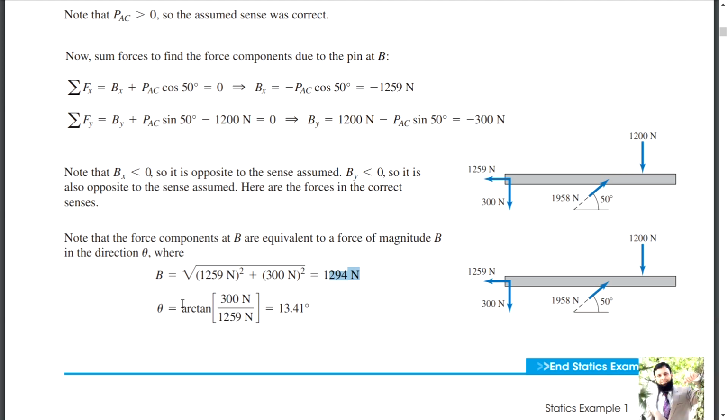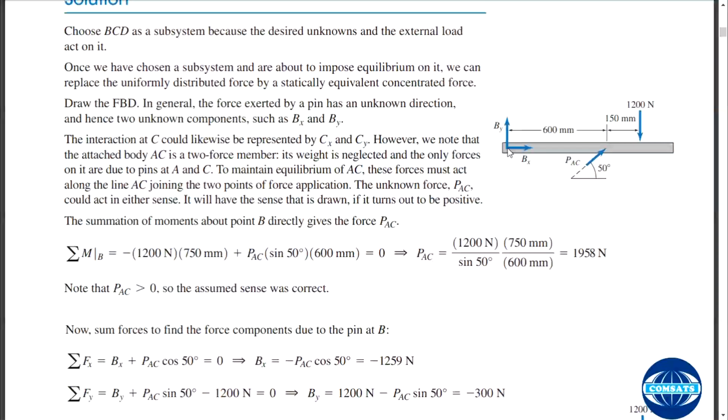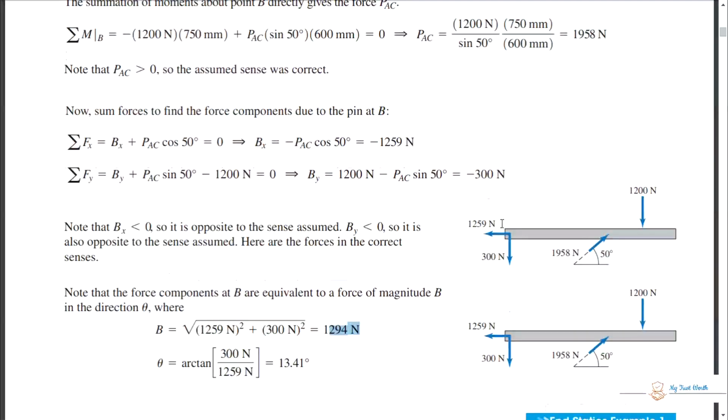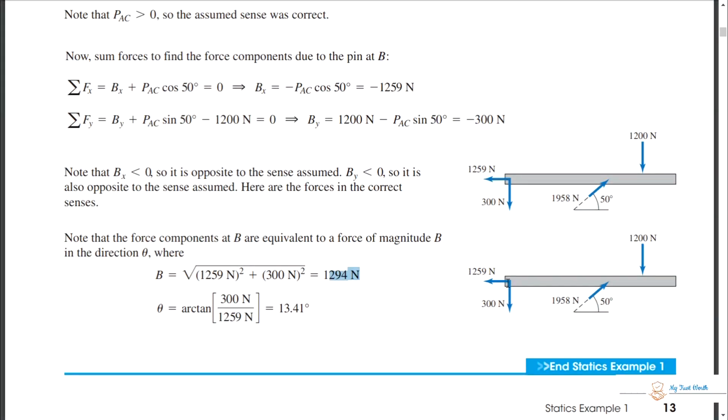That will come out, and even if that is negative, then that means your assumed direction, if you are just calculating over here, is wrong. Your arrow should not be like this one. Your arrow should be downwards, like this one. Here he should have shown this. Okay, this is also another mistake.